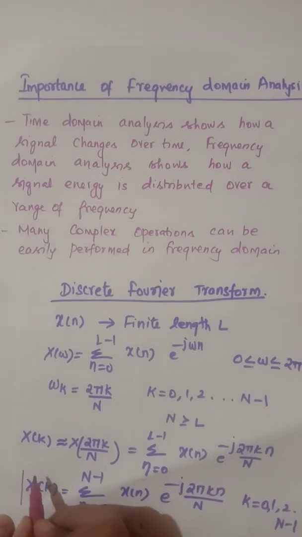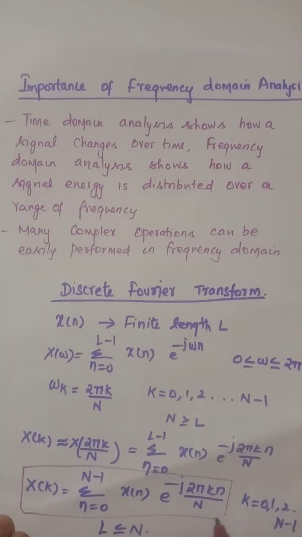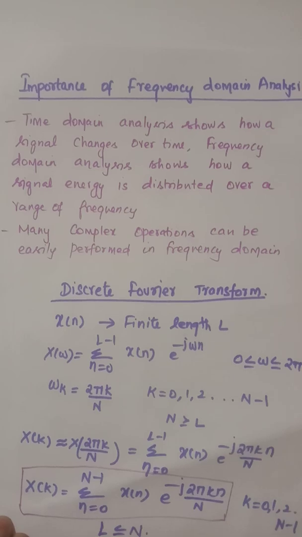This is the formula for transforming the sequence x of n of length L, where L is less than or equal to N, into a sequence of frequency samples X of k of length N. Since the frequency samples are obtained by evaluating the Fourier transform X of omega at a set of equally spaced intervals N, this relation is called the discrete Fourier transform of x of n.